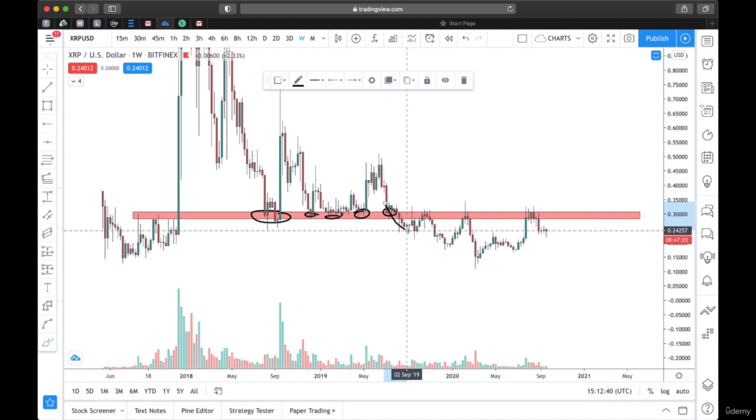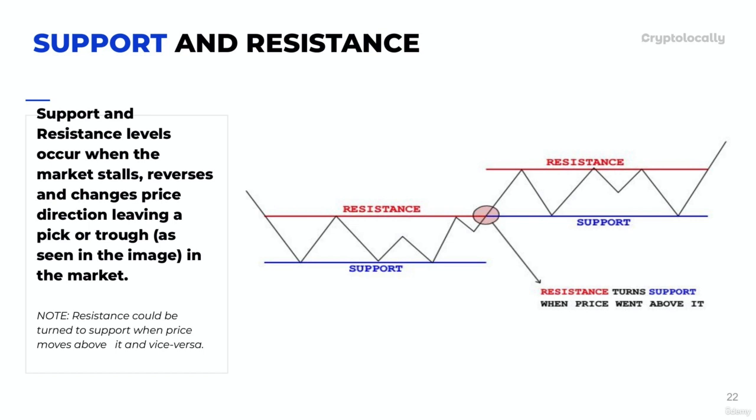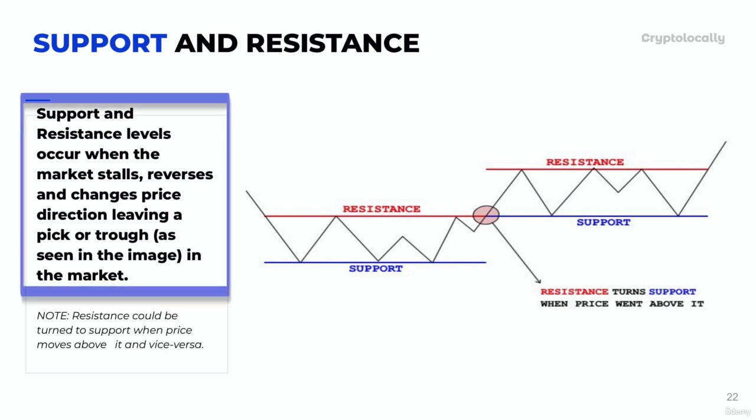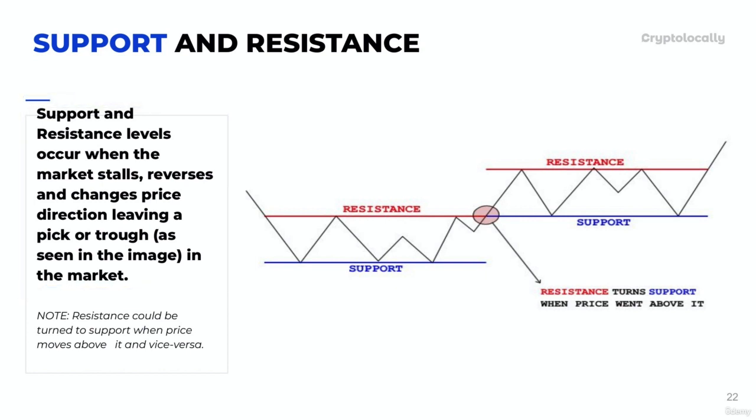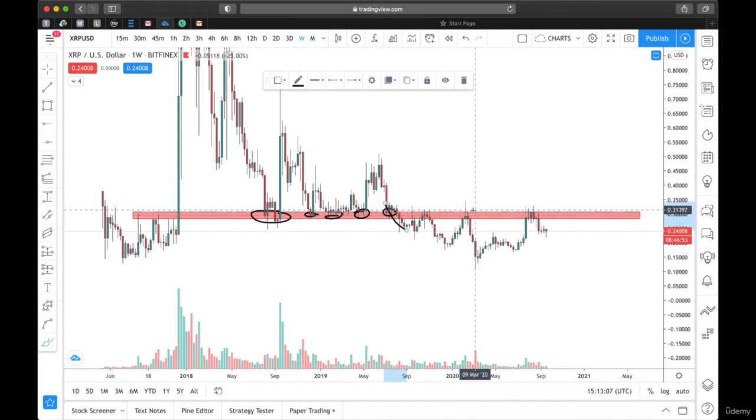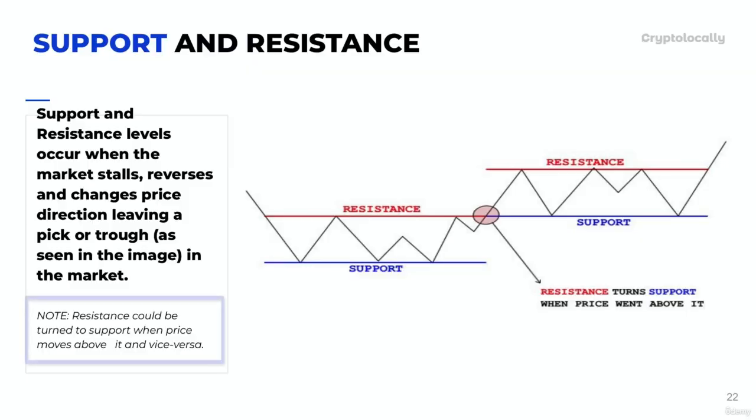There's a point in time where support can turn to resistance. Support can be support forever. There will be a time, there will be a break. So if there is a break in support, a support can turn to resistance. So support and resistance levels occur when market stalls, reverses, and changes price direction, leaving a peak or a trough. Can you see? This is a peak now. It was a support before. When these candles broke below it, it started serving as a resistance. Resistance could also be turned to support when price moves above it, or vice versa.